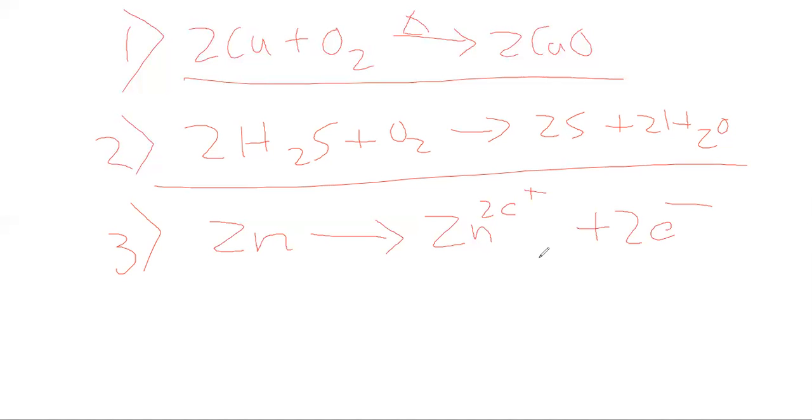Reduction is also the same. You can define it in three ways: the process in which oxygen is removed from a substance, the process in which hydrogen is added to a substance, and the process in which a substance gains electrons. It's opposite to the oxidation reaction.